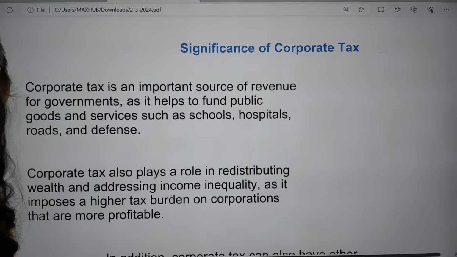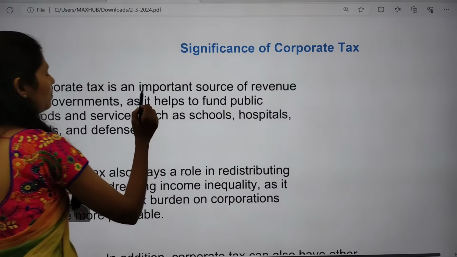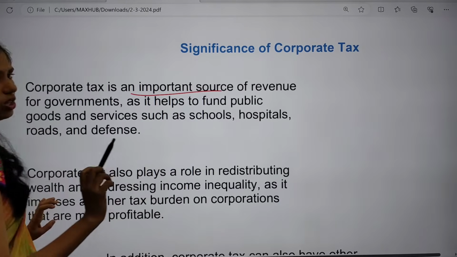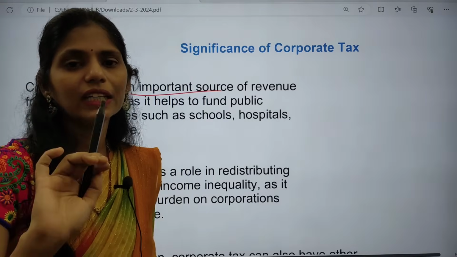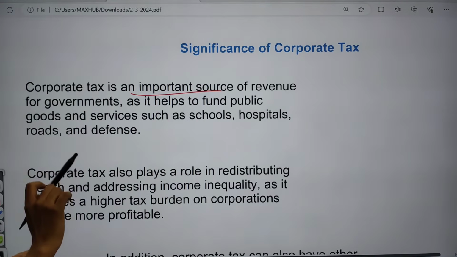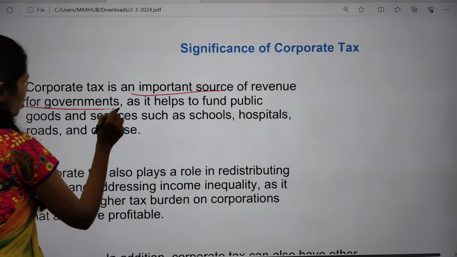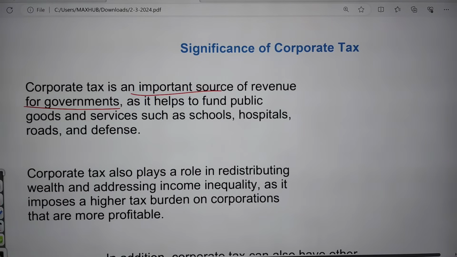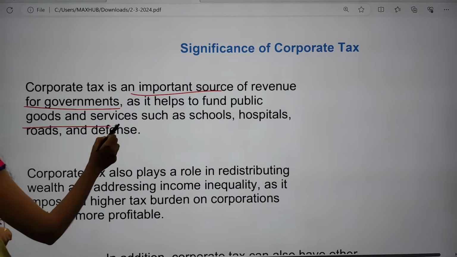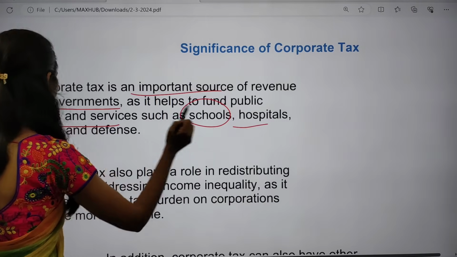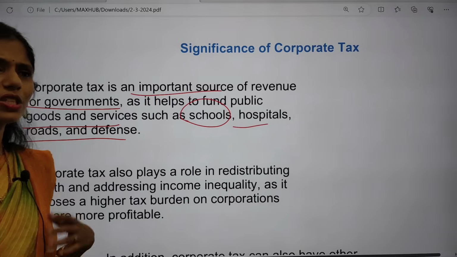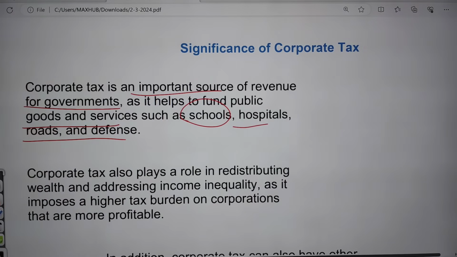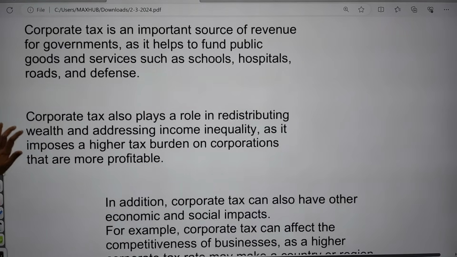So what is the significance? Corporate tax is one of the important taxes. Among all the direct taxes, the government collects the most from corporate tax. It is an important source of revenue for the government, and it helps to fund public goods and services such as schools, hospitals, roads and defense. Corporate tax is also important because it redistributes wealth, and the government is addressing the issue of inequality in society.